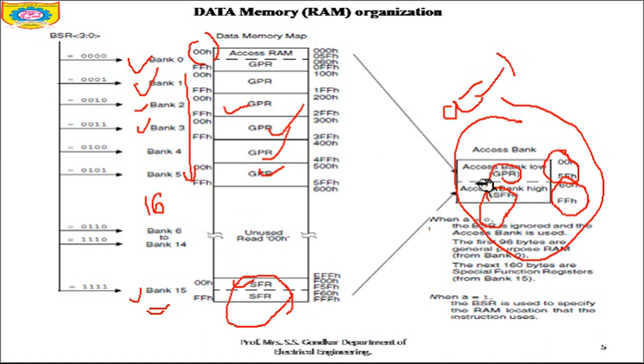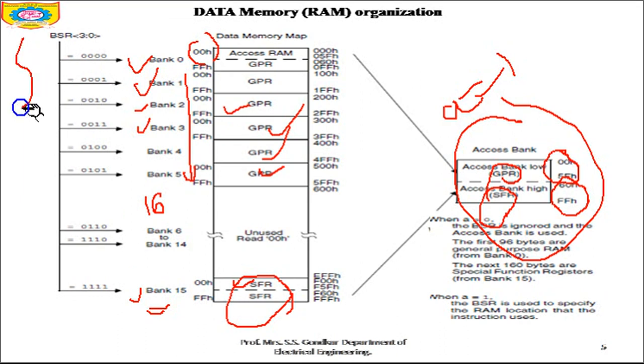Basically, what the data memory is doing is trying to divide the banks. There are 16 banks, so in this way the banks are being divided. This is in short the data memory map of the PIC18F family.